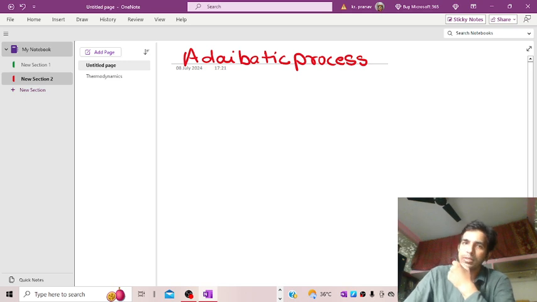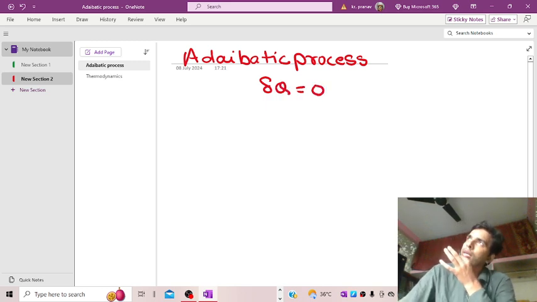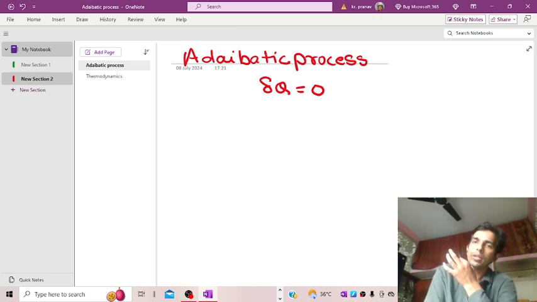As the word suggests, adiabatic process is a type of process in which the heat transfer is null or zero. That is, we can say dQ is equal to 0. In this case, at any point, if the adiabatic process is underway, heat transfer across the boundaries will be 0. Mathematically, we can say delta Q is equal to 0. That is basically the definition of the adiabatic process.